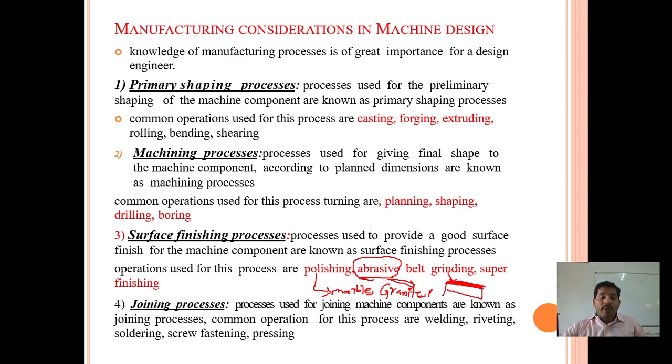Another one is the super finishing process. After the polishing is completed, we go for super finishing. The super finishing process gives a very smooth finish on the surface of the metal. We can say it is a surface finishing process.